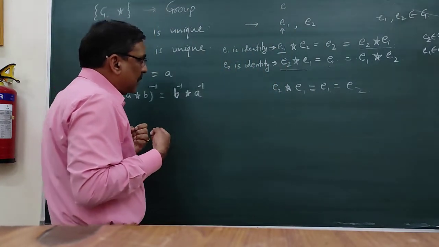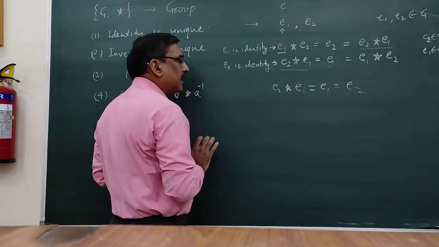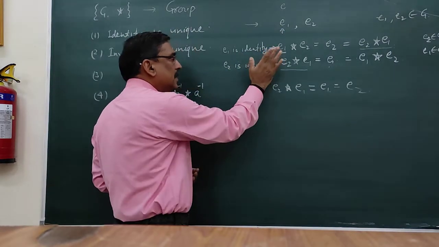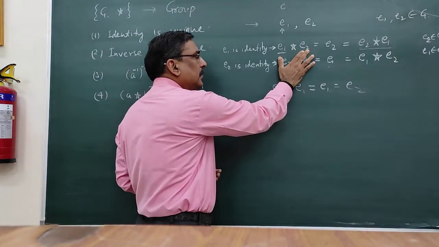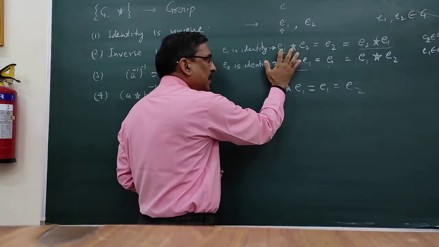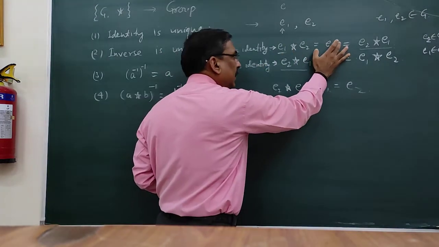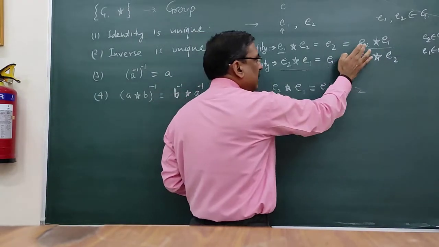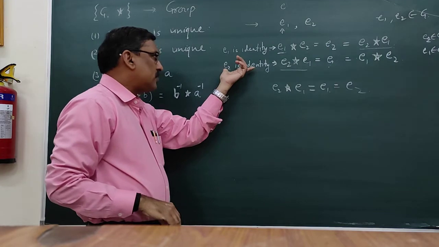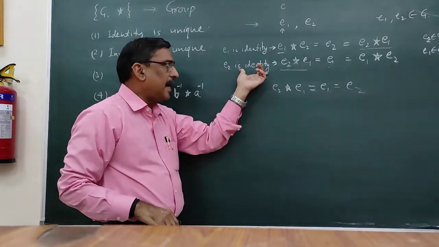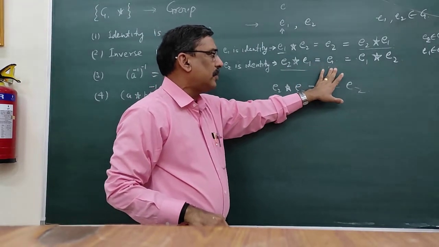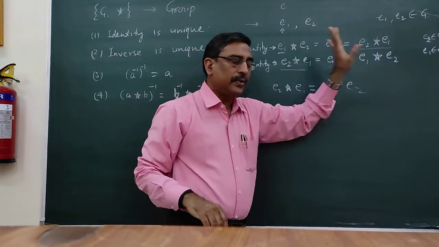Let us suppose e1 is identity and e2 is any other element, so e1 * e2 is equal to e2, and similarly e2 * e1 is equal to e2. Again, if e2 is identity and e1 is any other element, then e2 * e1 is equal to e1, which is equal to e1 * e2.